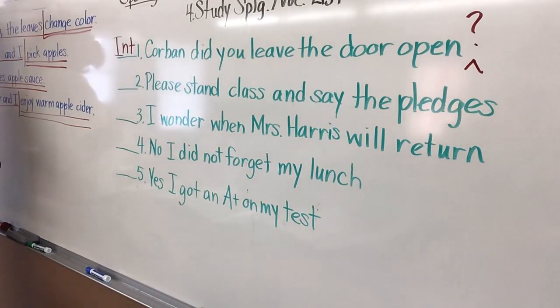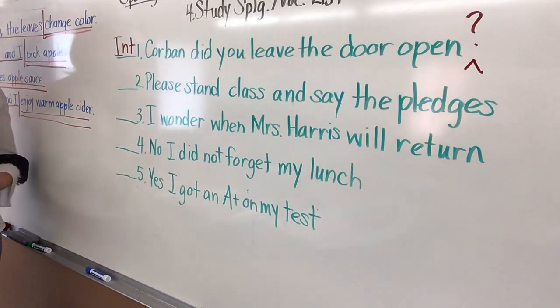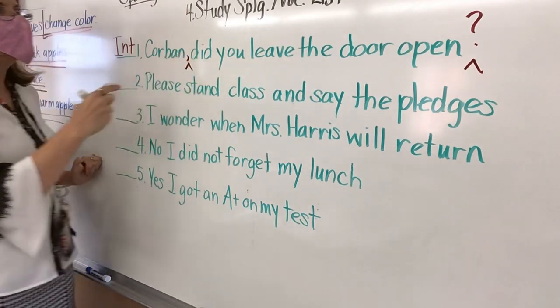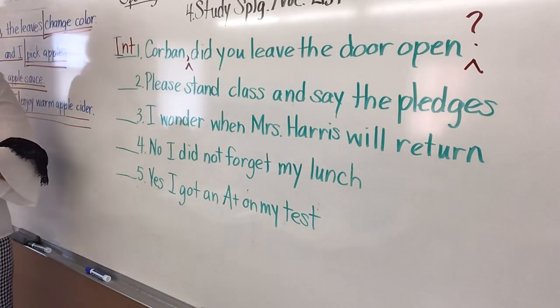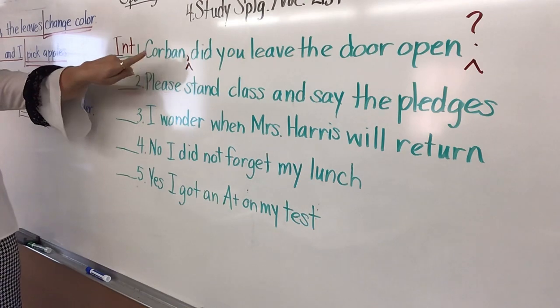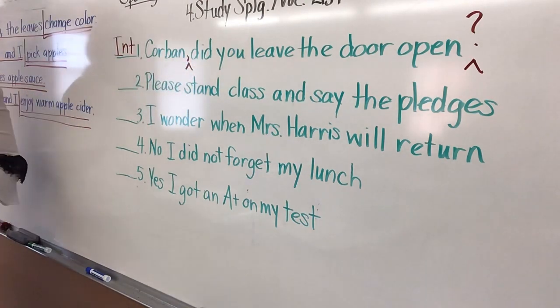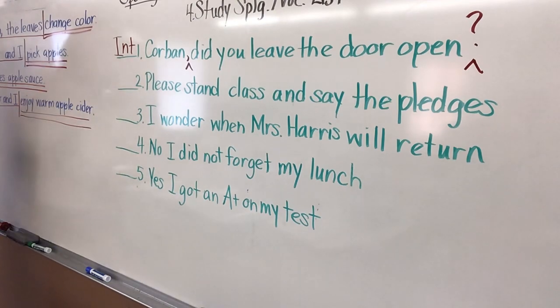All right? There is something else missing. Landon, can you tell me what else is missing in that sentence? Put a comma after Corbin. Yes, because what are you doing? Direct address. Yes, talking to Corbin, that's direct address, comma, because of direct address, talking to somebody named Corbin. Asking Corbin, did you leave the door open? Direct address.